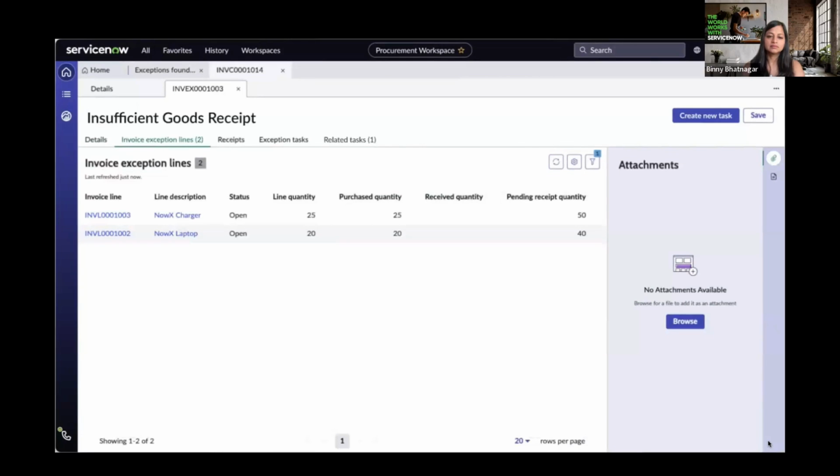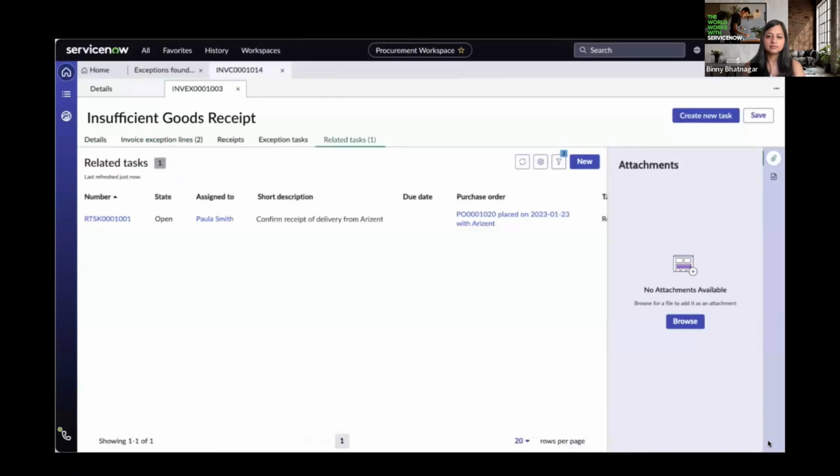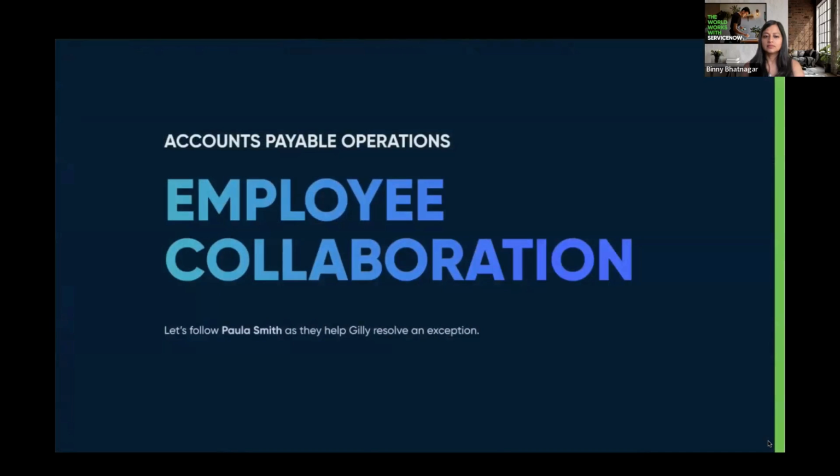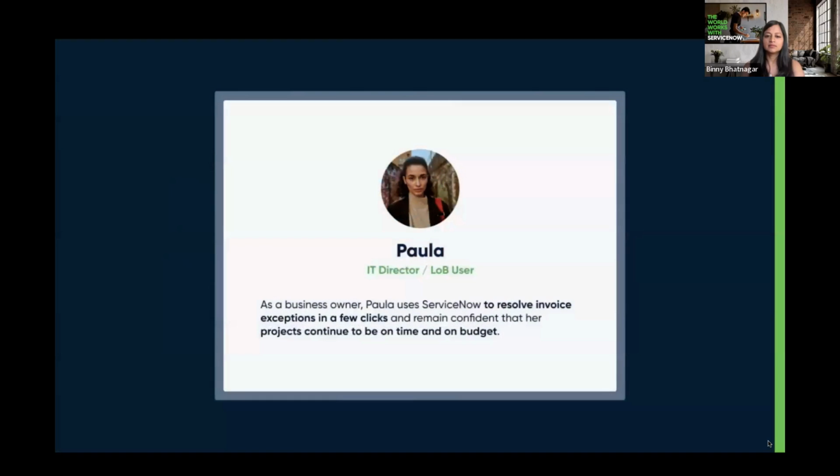Not only can Gilly see which line items in the invoice are causing the exception, she can track the task that has been automatically assigned to the requester to verify the receipt of the goods. Once this is completed, the invoice can continue processing. Gilly's work is done. Continuing our theme of employee collaboration, our workflow now moves to the business owner, Paula.